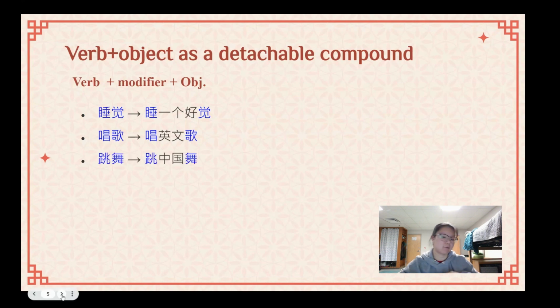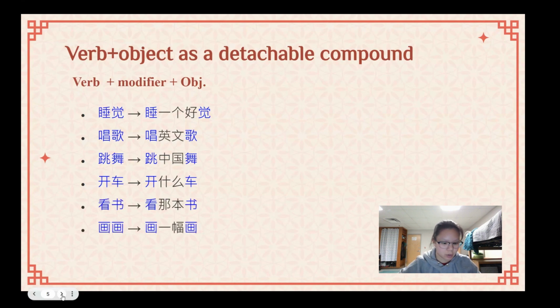We can see this with every single one. 跳舞 to dance. 跳中国舞 dancing a Chinese dance. Sorry. 开车 is to drive a car. 开什么车? 开 Toyota 车, driving a Toyota is basically what you're saying.